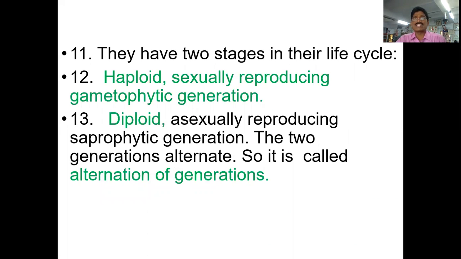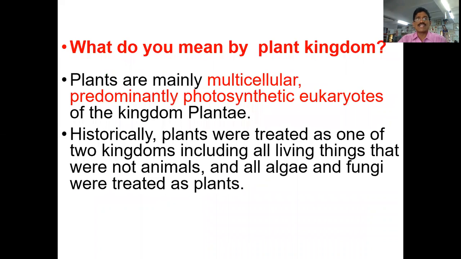They have two stages in their life cycles. One is a haploid stage, and another is a diploid stage. In the haploid stage, the sexually reproducing gametophytic generation occurs. In the diploid stage, the asexually reproducing sporophytic generation occurs. So the two generations alternate, and it is known as alternation of generation. By the processes of haploid and diploid stages, they can develop the plants.